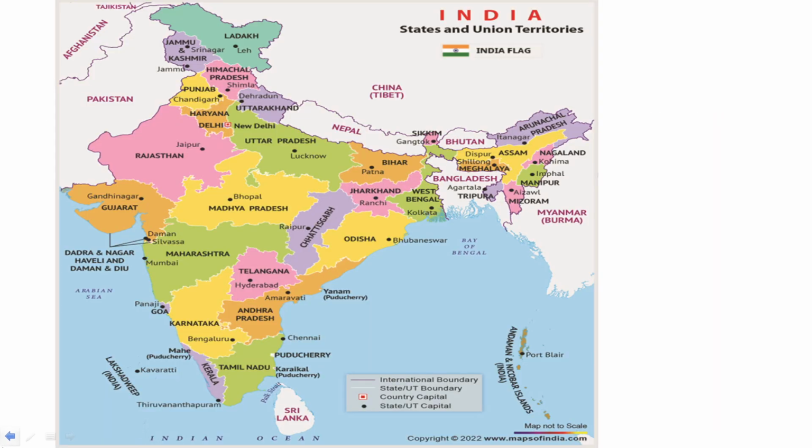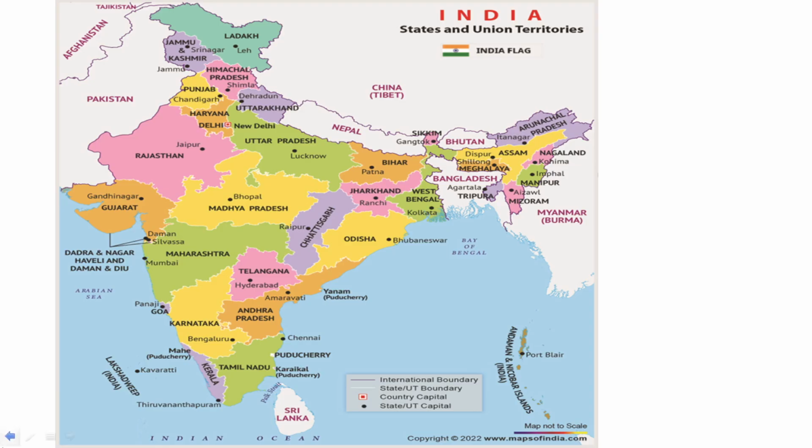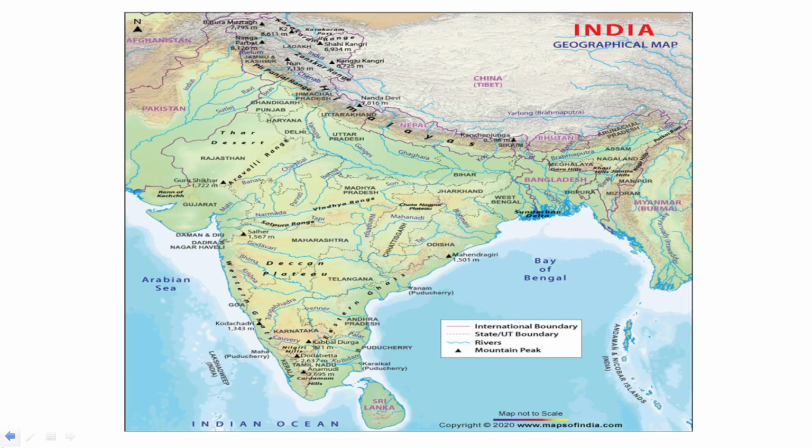Guys, सबसे पहले we will be looking with the political map of India. कौन सा स्टेट कहाँ पे है, किस स्टेट का क्या कैपिटल है, we have to look at that. साथ साथ में guys, we have to look at the Tropic of Cancer, Tropic of Capricorn, ठीक है. तो जैसे ही वो कवर हो जाता है guys, then we have to look at the physical map of India. We will be looking at the rivers, we will be looking at the important mountain ranges guys, we will be looking at the important hills as well, ठीक है.